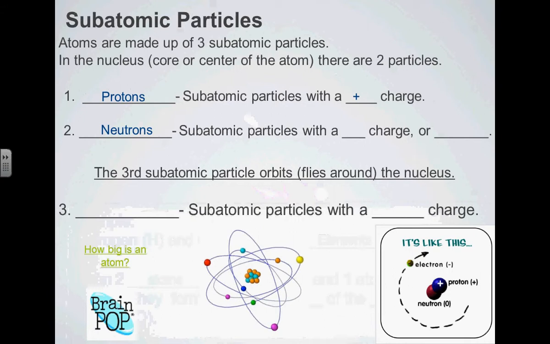What do you think about their charge? Courtney? That's what a lot of people might think at first, but if you think about the name neutron, Jonathan? It really doesn't have a charge. Yes, no charge. They are neutral. They don't have a positive or negative charge.